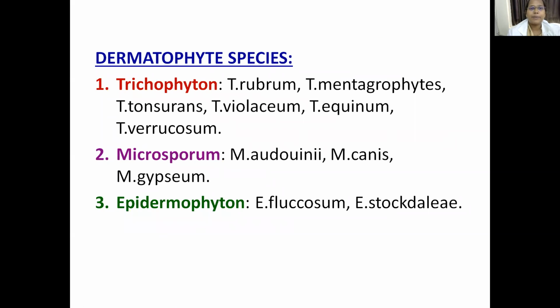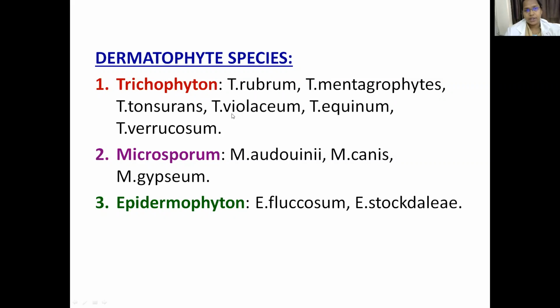So what are the various species of dermatophytes we see? Remember these, as they may be asked. The question comes as, name any 4 species of Trichophyton. Trichophyton rubrum, Trichophyton mentagrophytes, Trichophyton tonsurans, T. violaceum, T. equinum and T. verrucosum. These are the commonest Trichophyton species we see in infections. When I'm dealing with the infections, I'll tell you which species causes infection in which areas. The most important species is Trichophyton rubrum.